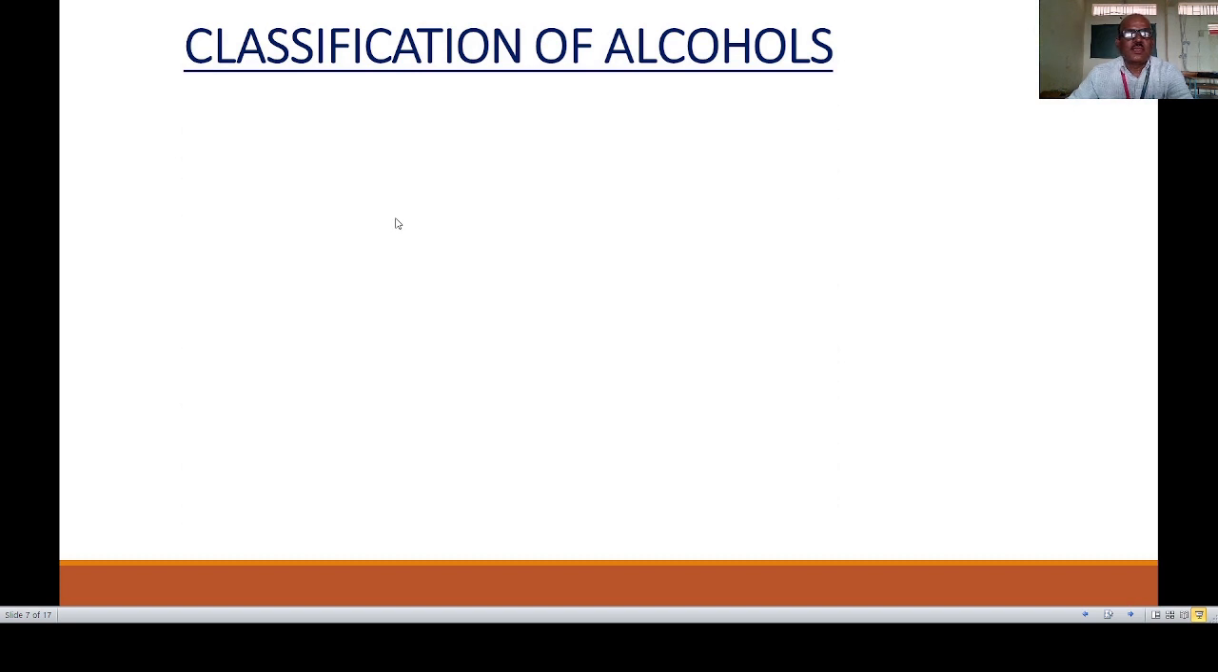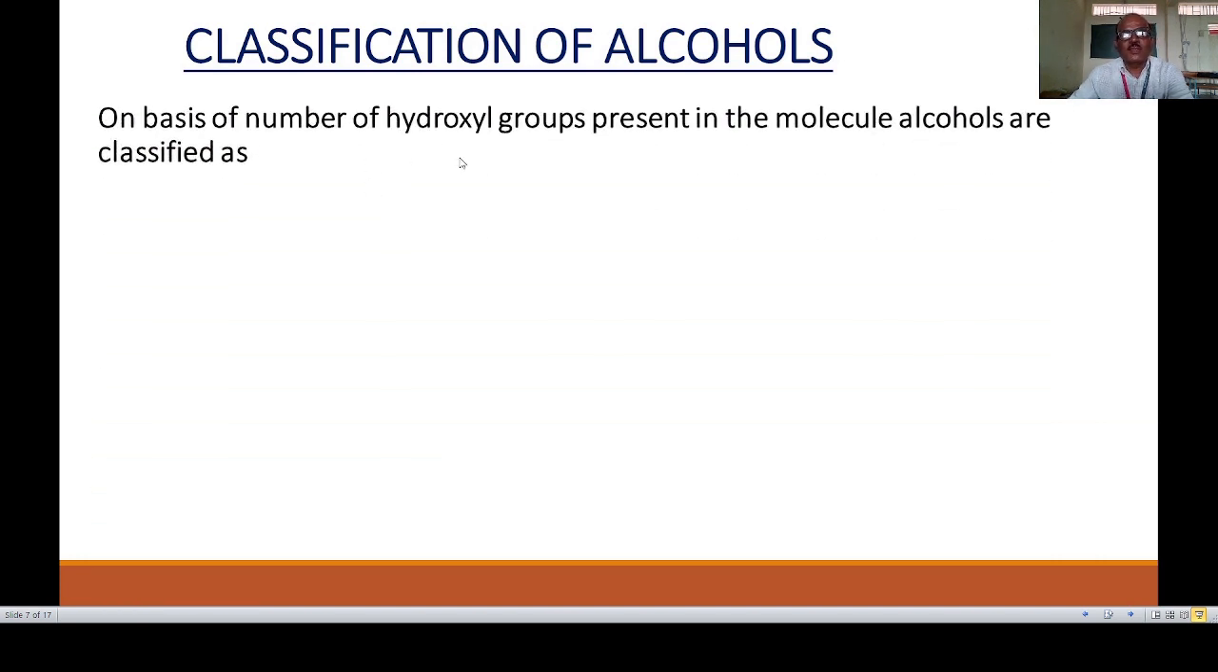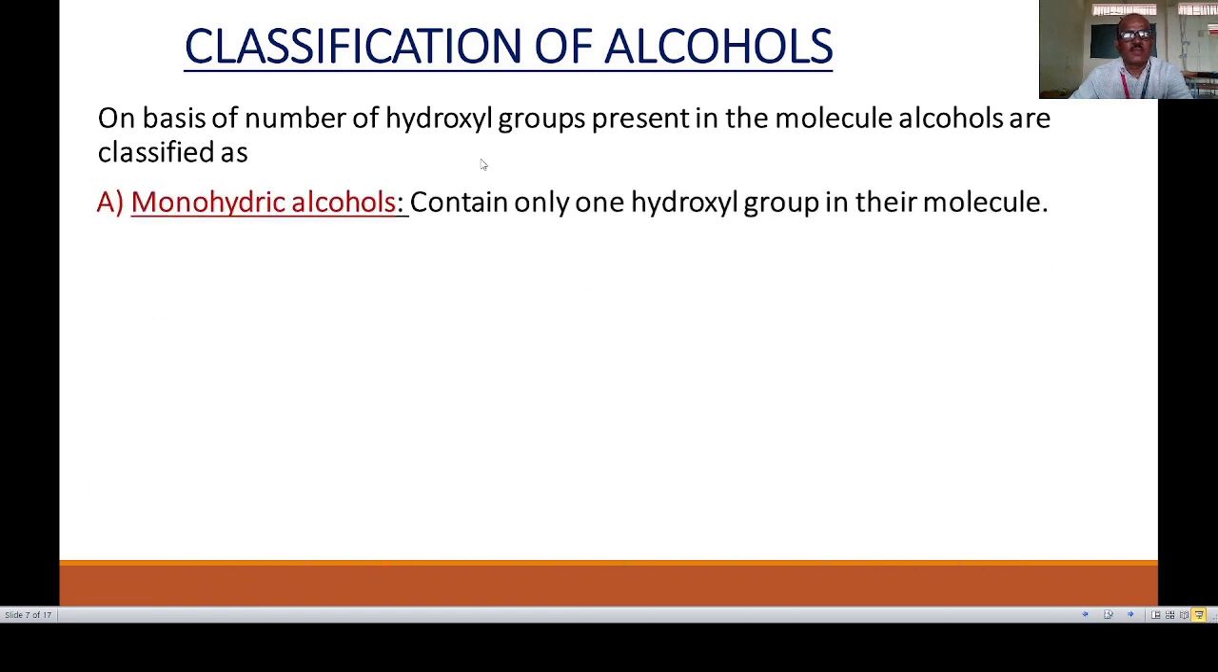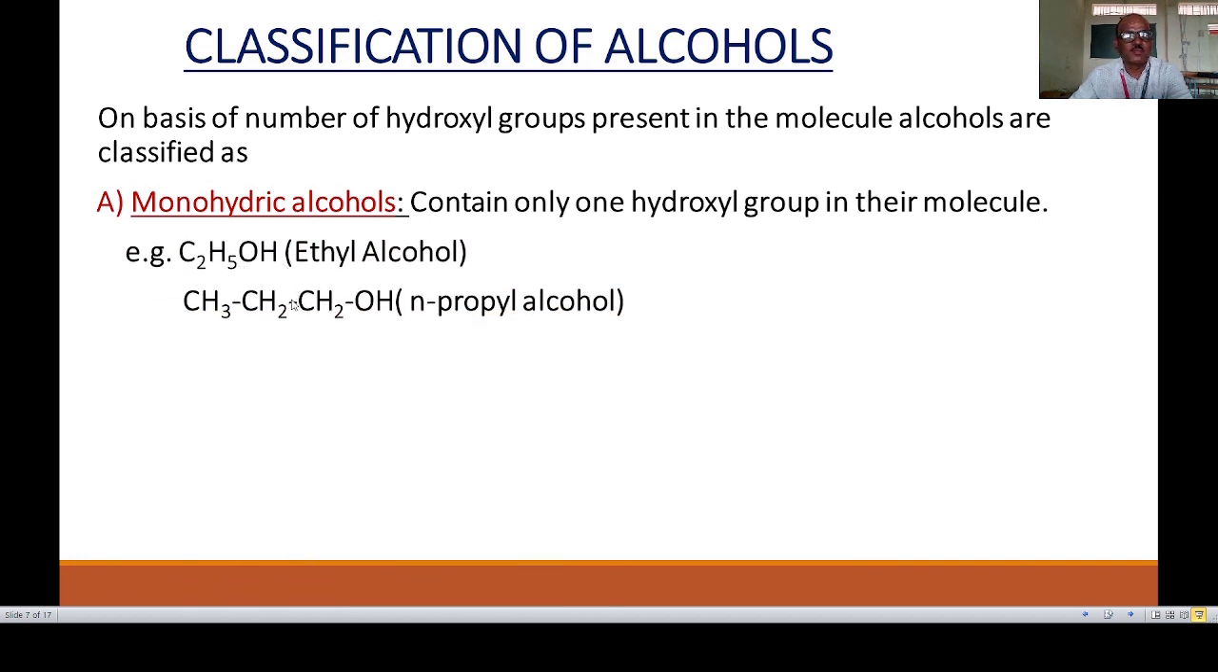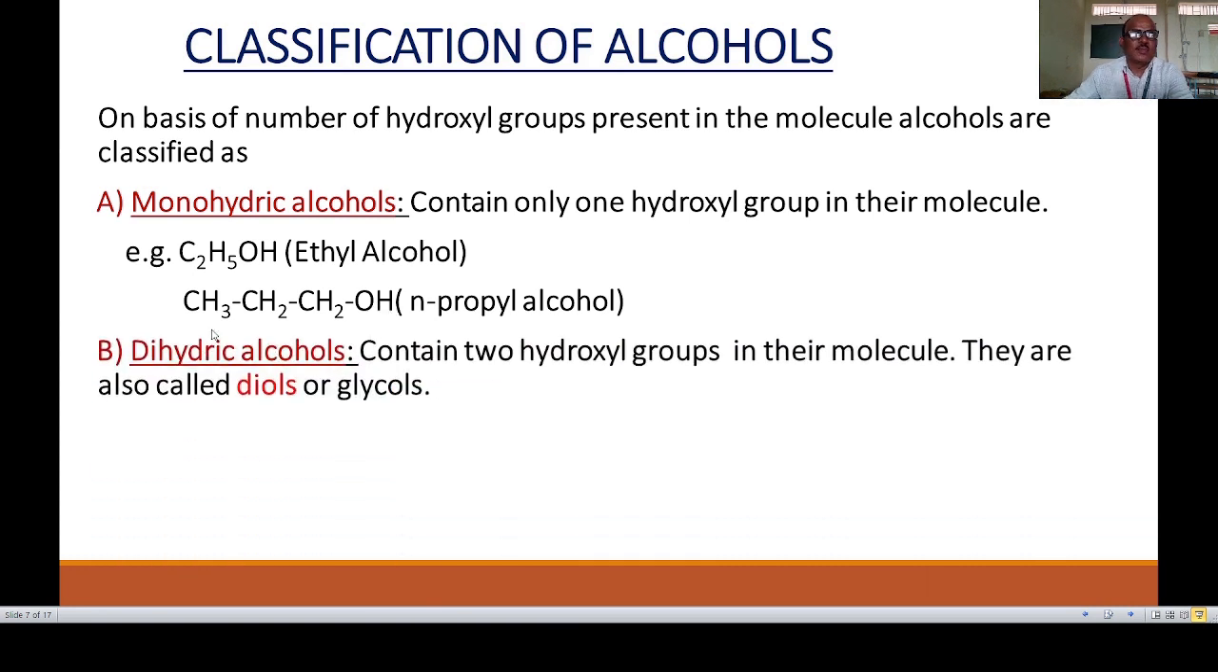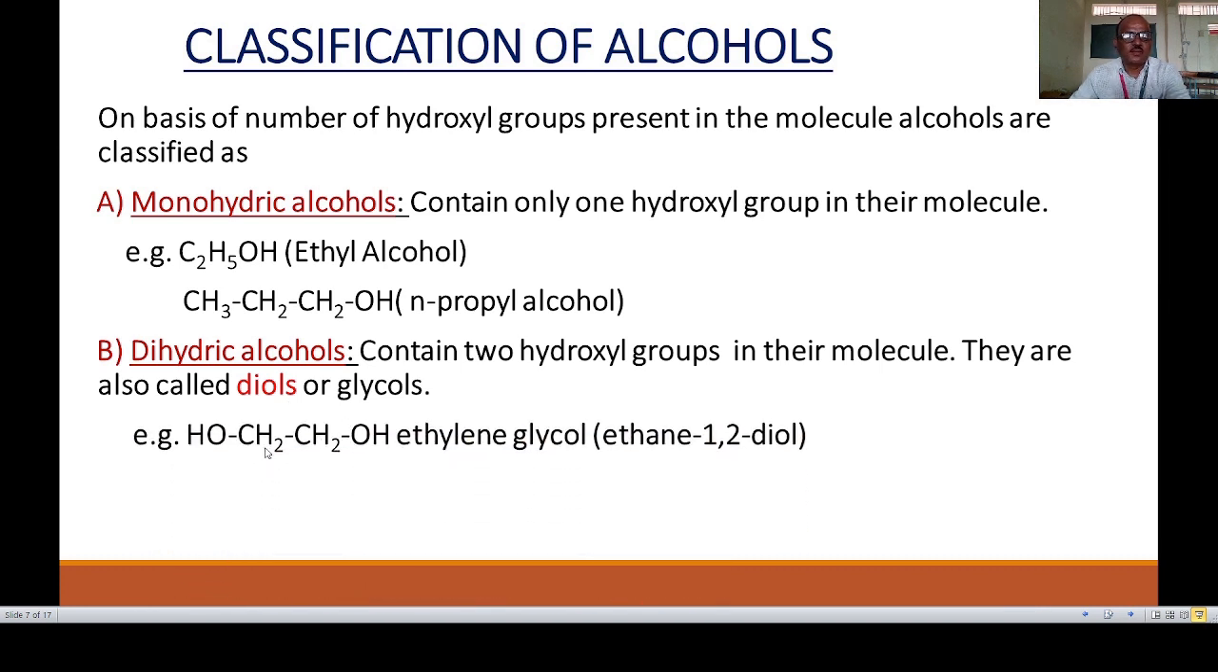Then classification of alcohols on the basis of the number of hydroxyl groups present. The first type is monohydric alcohols. Mono means containing only one hydroxyl group. Here examples are C2H5OH or CH3CH2CH2OH, n-propyl alcohol, 3 carbon atoms and 1 OH group. Then the second type of alcohols are dihydric alcohols. They contain 2 hydroxyl groups in their molecule. They are also called diols or glycols. Example is OH-CH2-CH2-OH, common name ethylene glycol, and IUPAC name is ethane 1,2-diol.